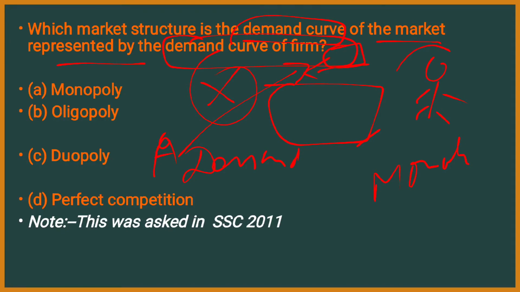What is the demand for this person? Being the monopolistic person, this demand is itself his demand. That means in a monopoly, the demand curve of the market is represented by the demand curve of a firm. This was asked in SSC 2011.